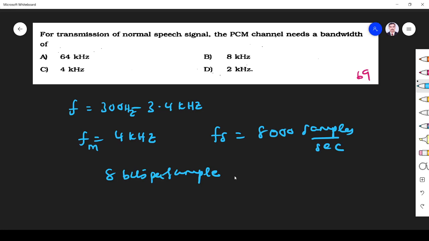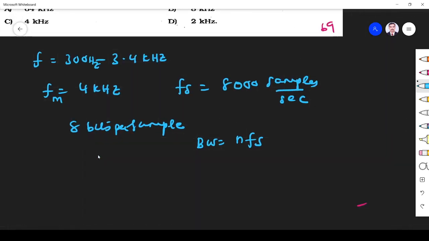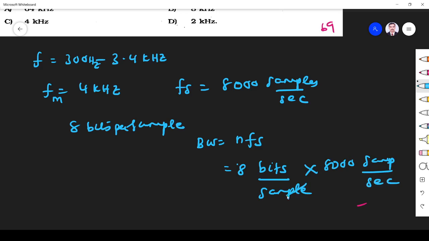What I need is bandwidth. Bandwidth is equal to n into fs. For PCM, n is the number of bits, so n is 8 bits per sample, and fs is 8,000 samples per second.